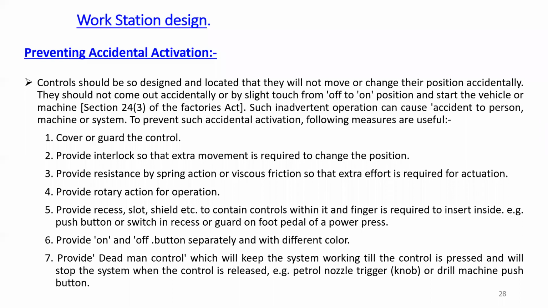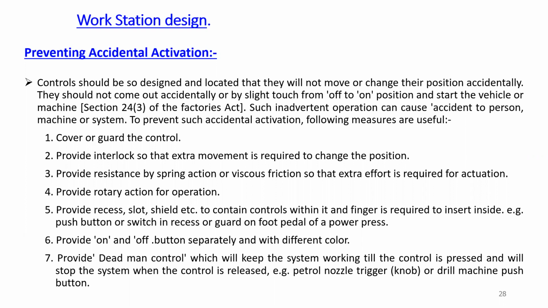Then provide an interlock so that extra movement is required to change the position. Then provide resistance by spring action or viscous friction so that extra effort is required for the actuation. Then provide rotary action for the operation. Provide a recess, slot, shield, etc. to maintain controls within it, so that a finger is required to insert inside.